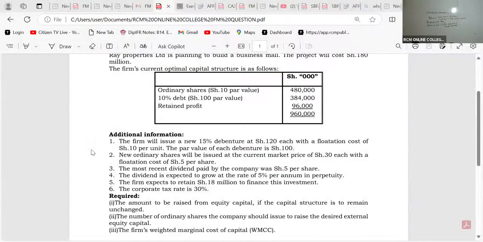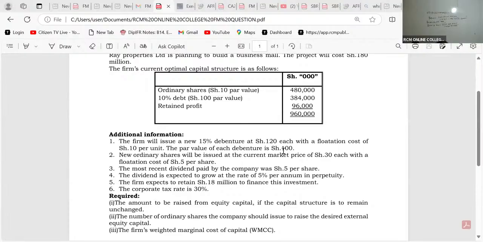I'm telling you the truth. If you come to debt, you will see here: the firm will issue new 15% debentures at 120 with a flotation cost of 10, the par value. There is nowhere they are saying something like 100 million is the maximum you can get from debt.